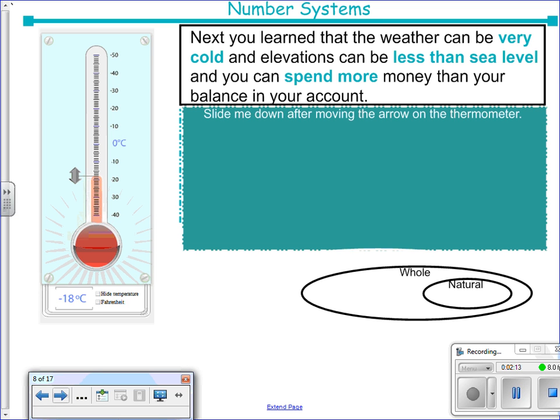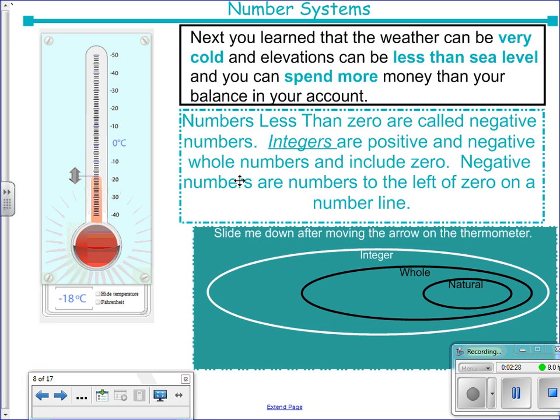Next, we have positive and negative temperatures. We have positive and negative sea elevations. And so we need to represent something that goes below 0. And that's what we call our integers. But integers just aren't negative numbers. Integers are positive and negative numbers.